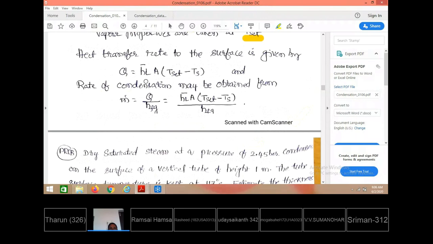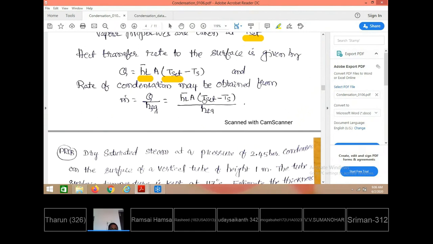Afterwards, after getting the average heat transfer coefficient h L bar, how do you calculate the amount of heat transferred from vapor to solid surface? Q equals h bar A, where A is the contact area between the vapor and the plate surface, into (T saturation minus Ts). T saturation is the vapor temperature and Ts is the plate temperature. This is the amount of heat lost during the condensation.